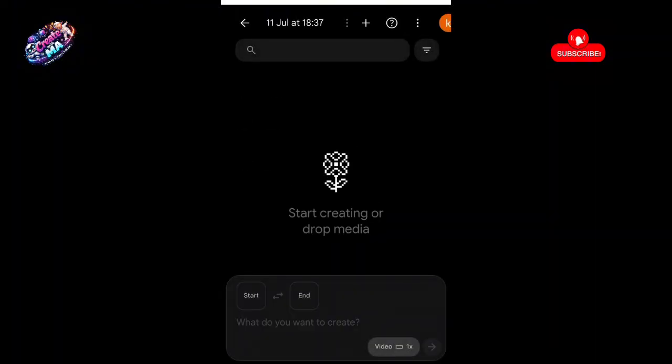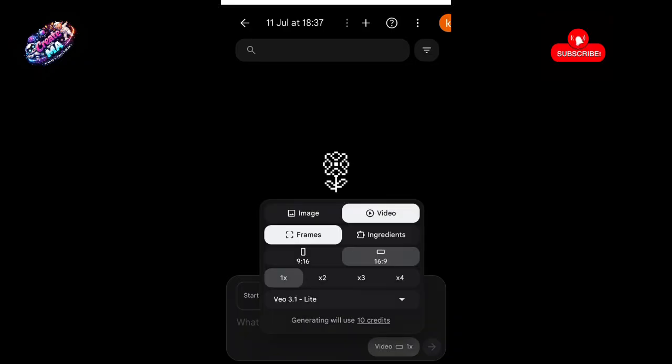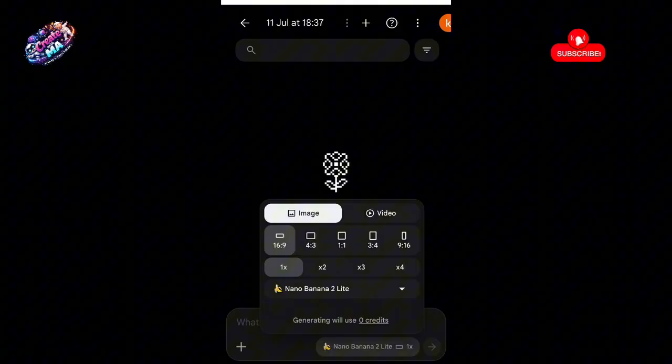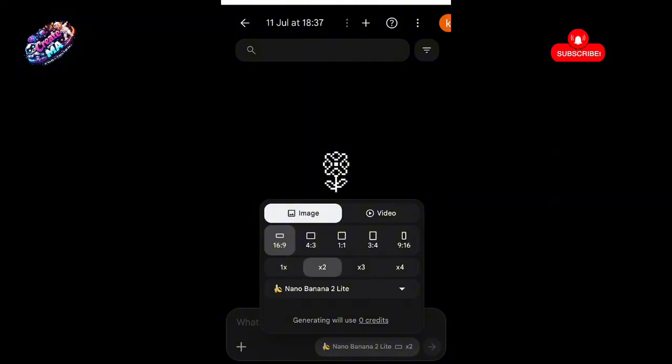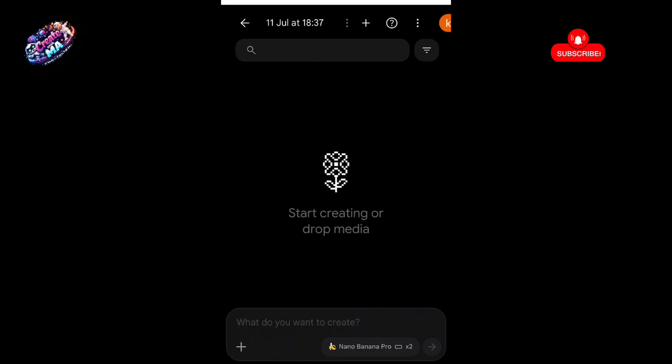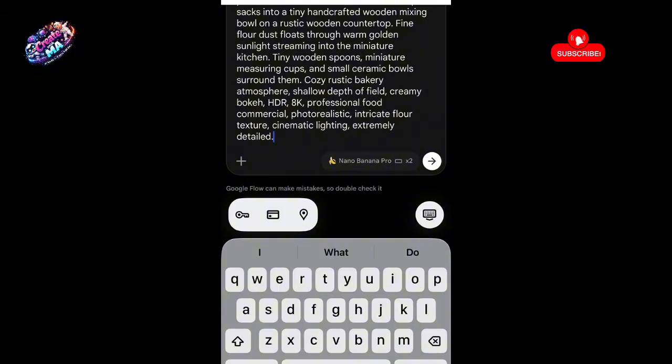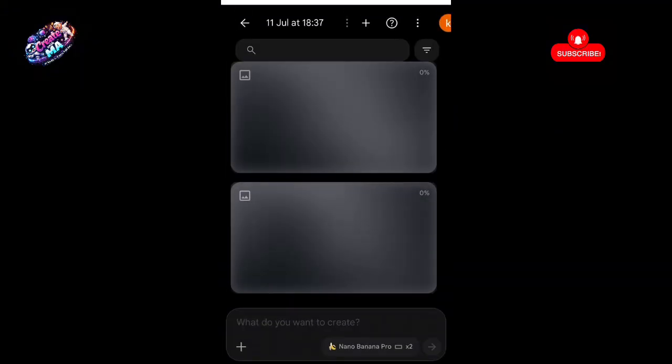Now when you click on this video 1x, this is where you do your setting. Generation of image is free, but it's kind of limited, but it's free. So just click on this. Times 2 means 2 images, times 4 means 4 images. So I'm going to pick Nano Banana Pro. So you paste in your prompt. This is my prompt that ChatGPT generated for me. So I'm going to wait for it to generate.